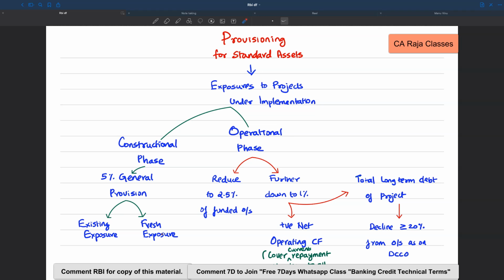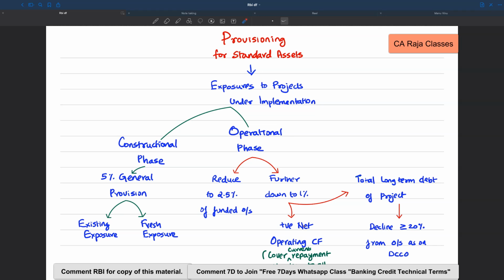And when those projects move to operational phase, they can reduce the provision from 5% to 2.5% of the outstanding funding, and they can further reduce it down to 1% provided the net operating cash flow is positive, and that